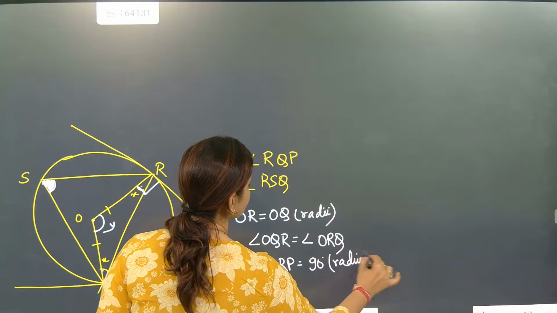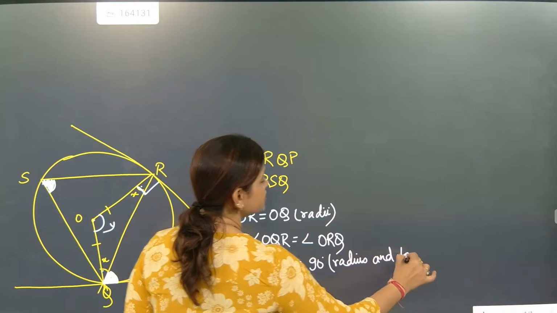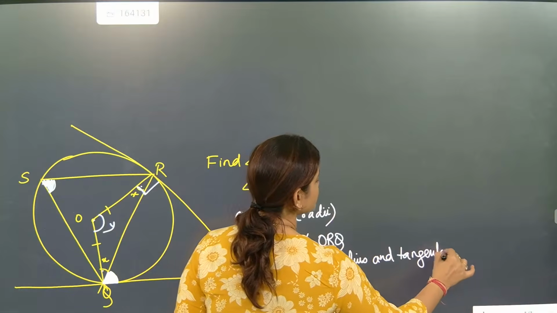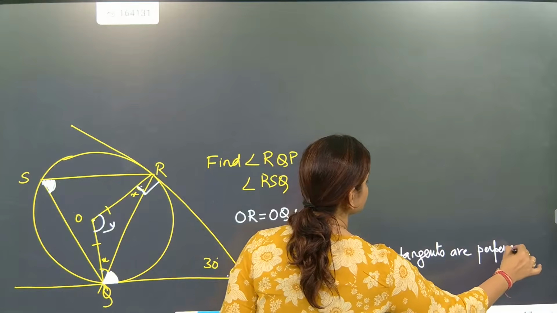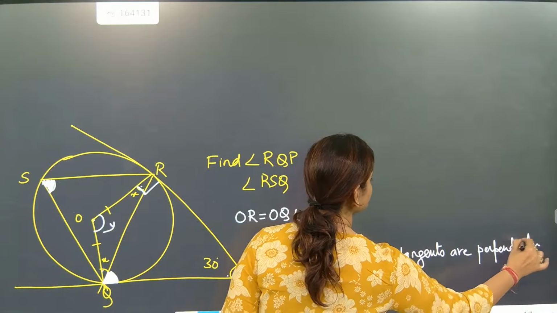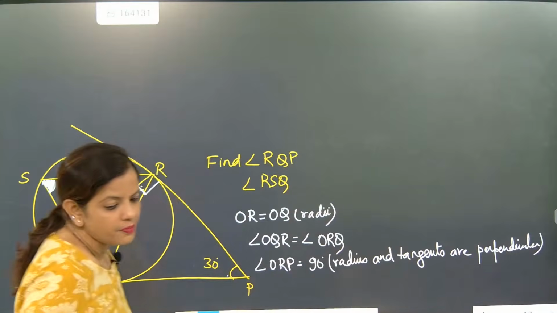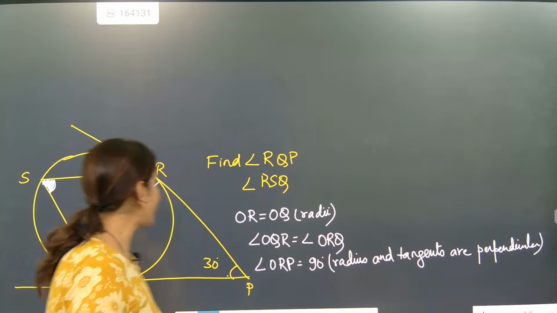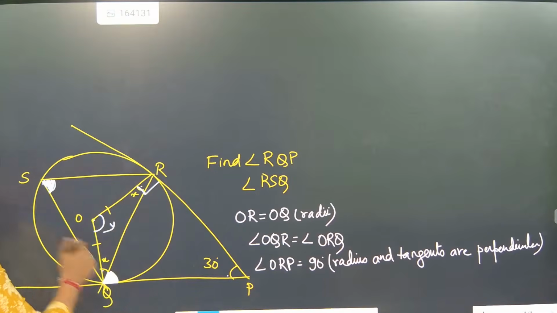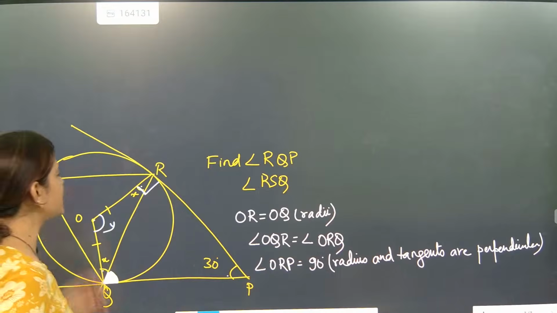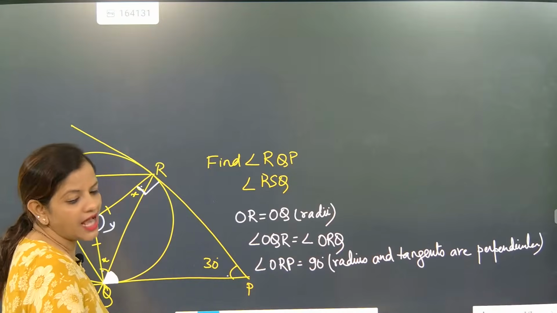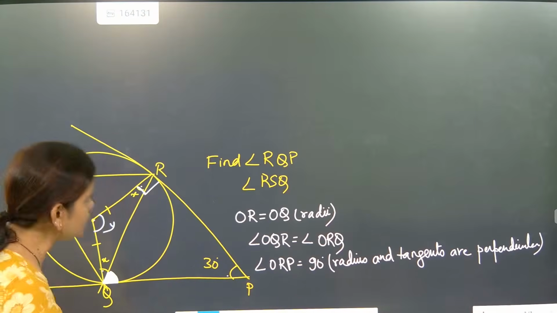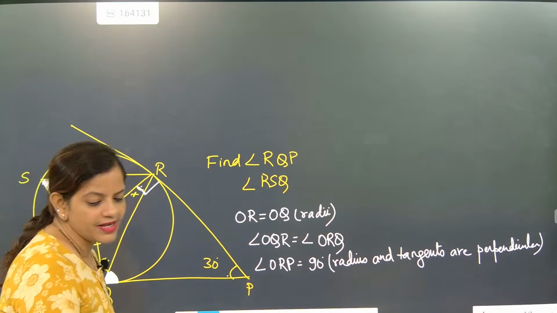Radius and tangent are perpendicular. Isosceles triangle is also very good, that's also one of the concepts. In an isosceles triangle, when two sides are equal, the angles opposite to equal sides are equal. That concept also we can use, beta. So here it is coming as 90 degree.